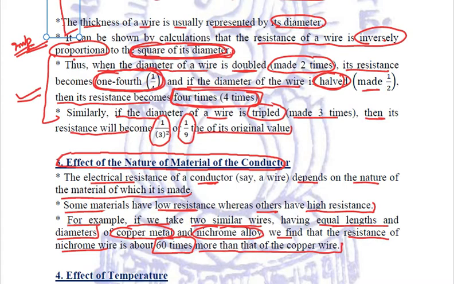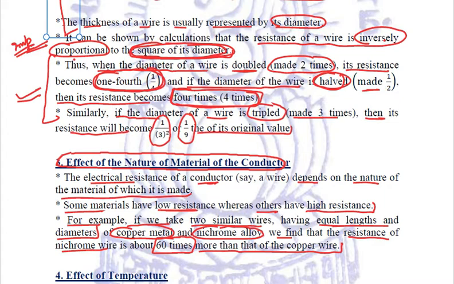And it is seen that all the metals have less resistance, and the non-metals all have a very high resistance. That is the main reason that metals allow electrical current to pass through them, because they have a very low resistance. Whereas the non-metals, because they have such a high resistance, they will oppose the flow of current, and hence they do not allow the current to pass through them. Right? So this is the third factor.